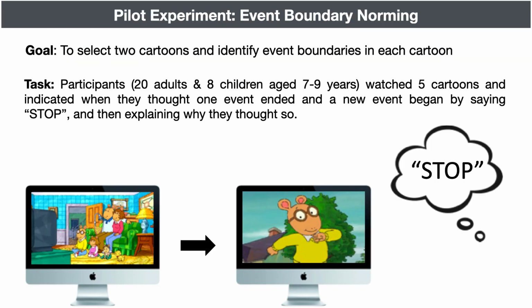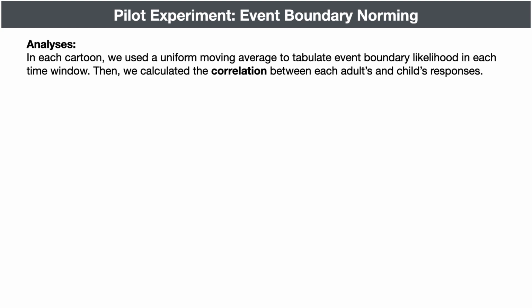Before testing this hypothesis, we conducted a pilot study to select the appropriate cartoons and candidate event boundaries. Adults and child participants watched 5 cartoons and indicated when they perceived an event boundary. Next, we analyzed our pilot data using a uniform moving average across time to tabulate boundary likelihood. Then, we calculated the correlation between adults and children's responses.